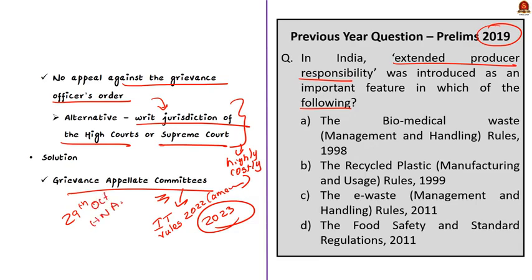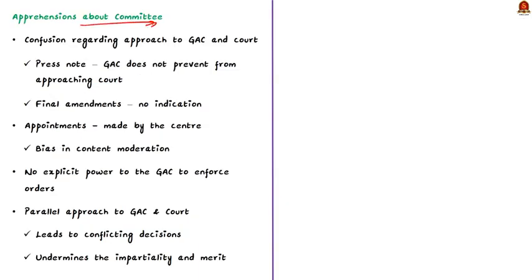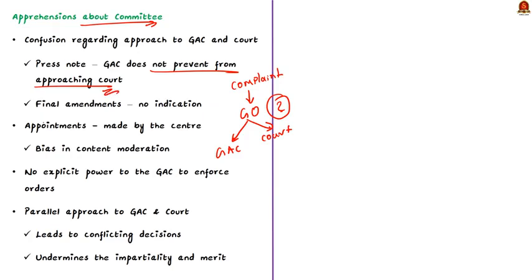Now coming back. See, there are many apprehensions related to this Grievance Appellate Committee. We will see them one by one. There is a doubt prevailing about the appeal to the Grievance Appellate Committee and approaching the court. We don't know whether the user has to approach the Grievance Appellate Committee before approaching the court or not. This is because the press note stated that the institution of the Grievance Appellate Committee will not bar the user from approaching the court directly against the order of the grievance officer, and the final amendment also does not provide any indication relating to it.